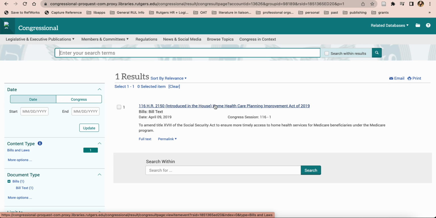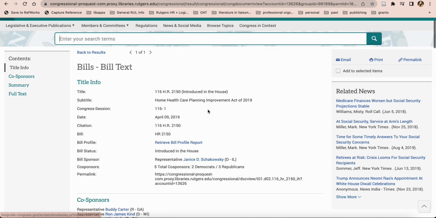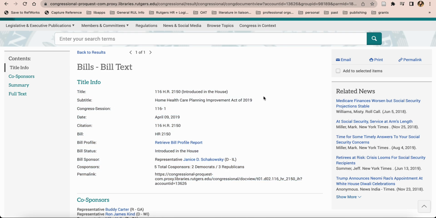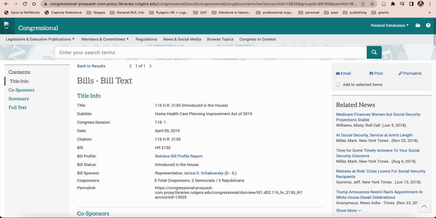So it was one of the ones that didn't become the CARES Act. It's a different bill that I clicked on. So I'm going to go ahead and click on that. Similarly, we've got all the information, the title, the number, and all sorts of information, the date, which will probably be important.